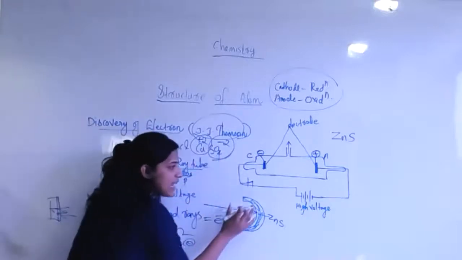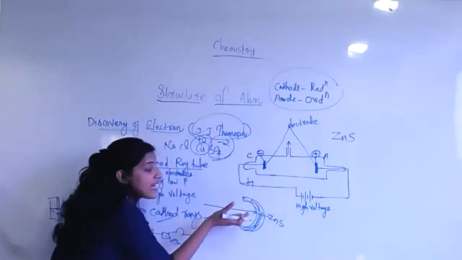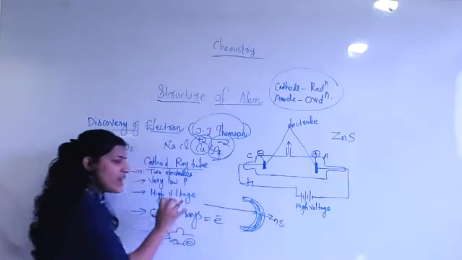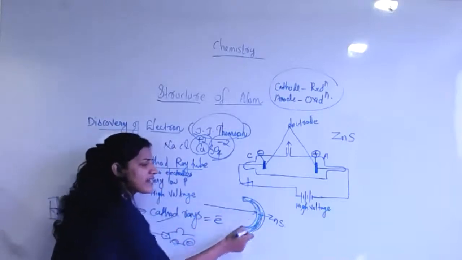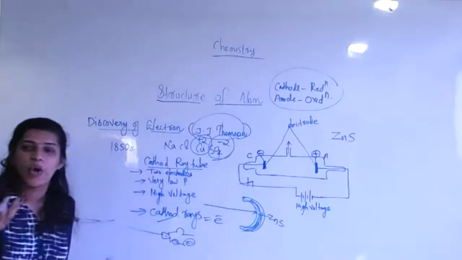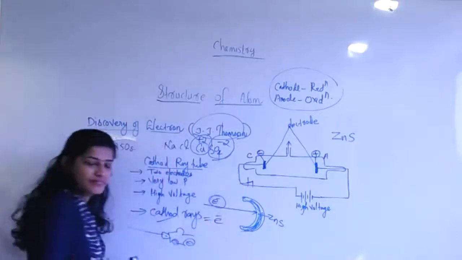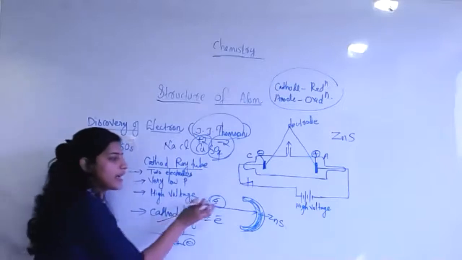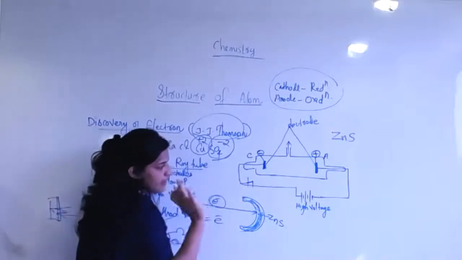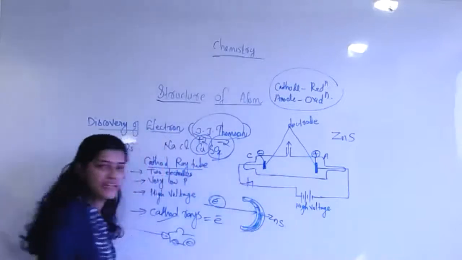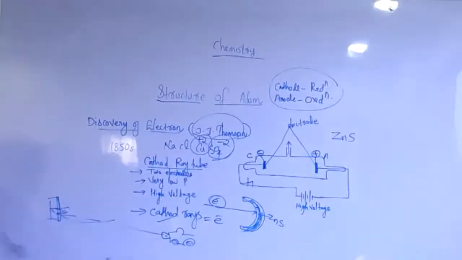So anyway, when those rays are generated and scattered over the zinc sulfide screen, it makes a glow. That's why it means some rays are present in it, making the zinc sulfide screen glow.